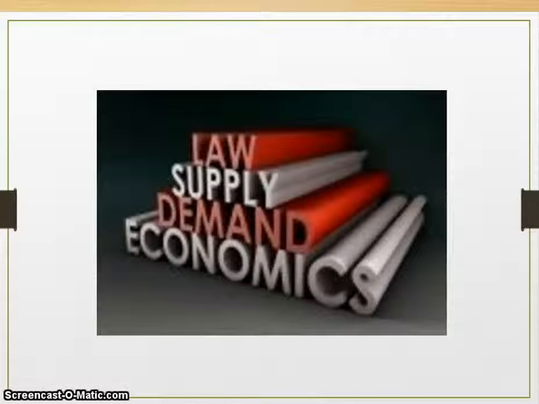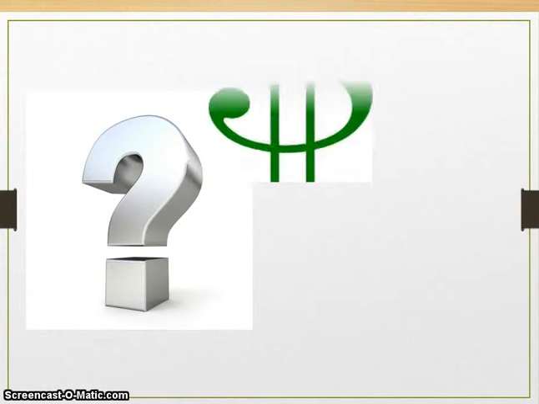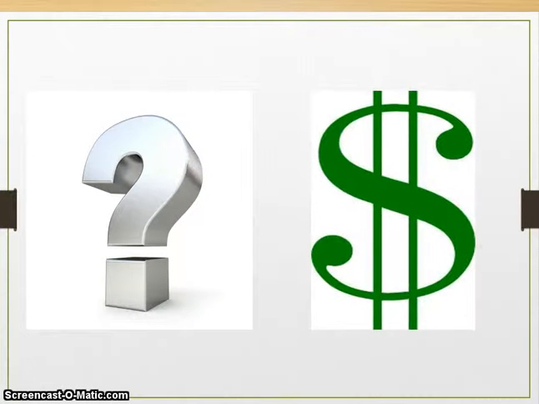So we have supply, which is how much of something you have, and demand, which is how much of something people want. Put the two together, and you have supply and demand. Now, how do you show the relationship between the two? One way is to use the price of something.